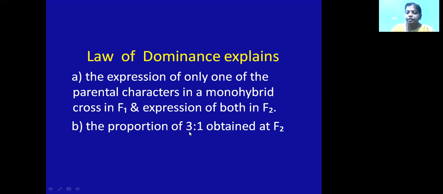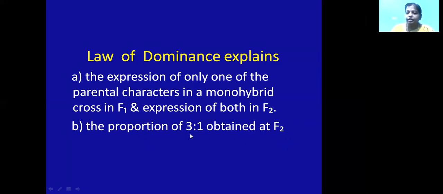For example, 3 means 3 tall plants and 1 dwarf plant. So we are getting 1 dwarf plant in the F2 generation, not in the F1 generation. In the F1 generation, only one parent will be expressed, that is, capital T. In the F2 generation, small t is also expressed. In the monohybrid cross, I have explained these crosses clearly. If you have any doubt, you can go through that topic. So monohybrid cross will result in the phenotype ratio 3:1 in the F2 generation. That means the dominant character is expressed in the ratio of 3, and 1 is the dwarf character.